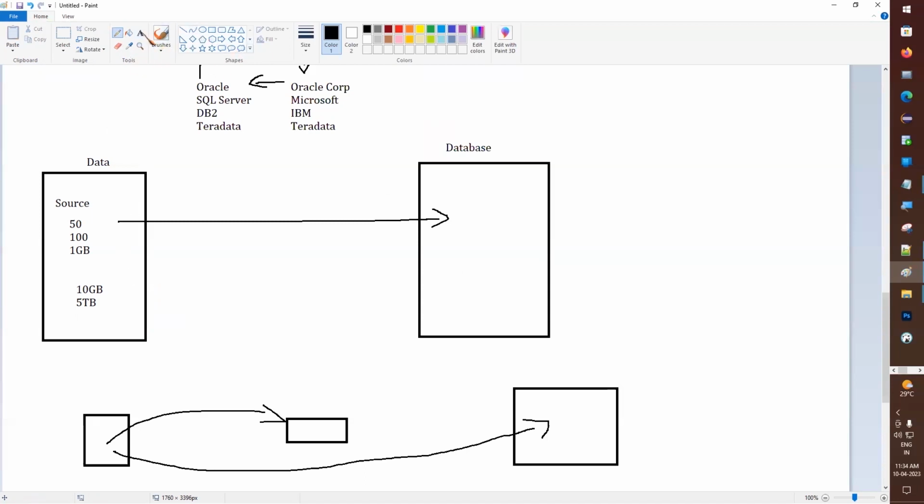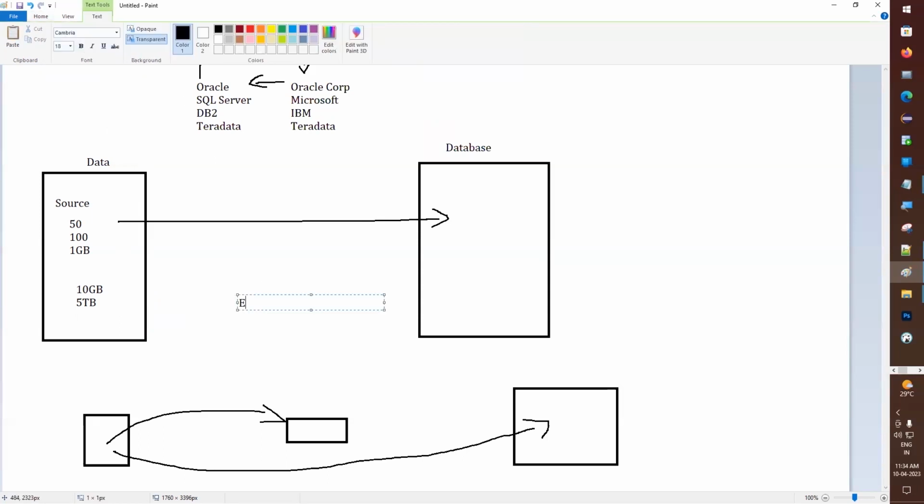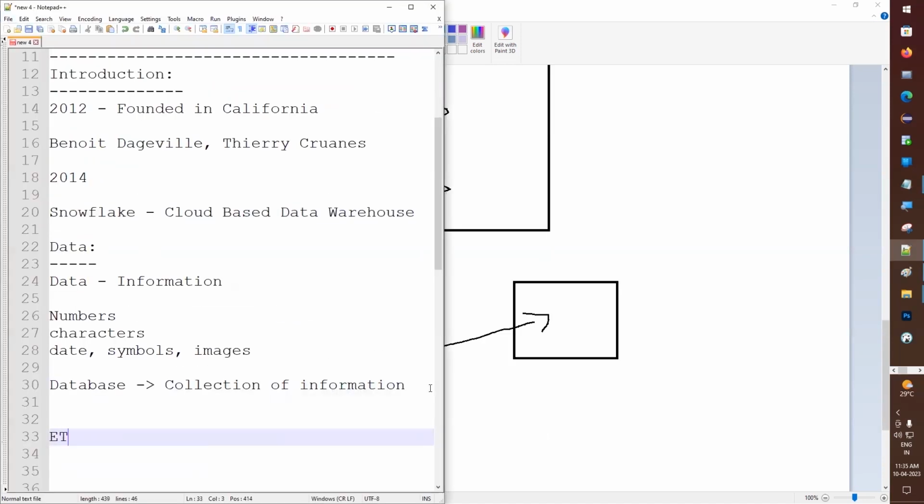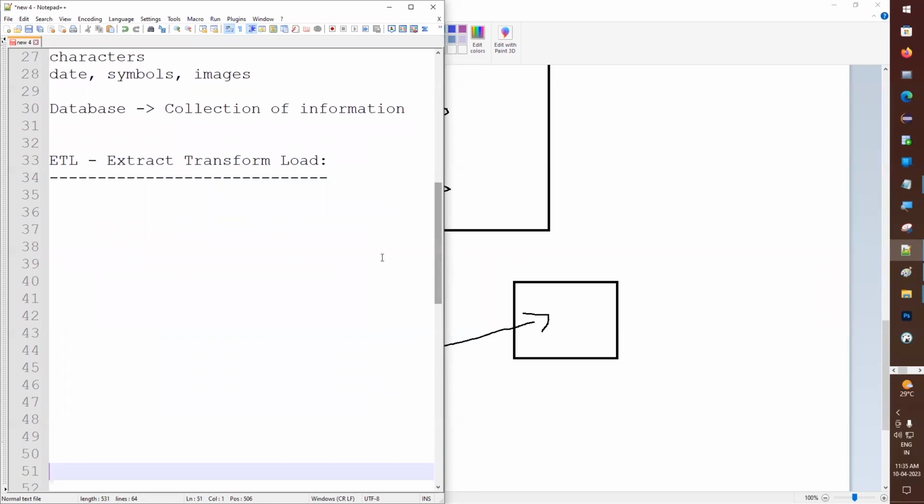Now we have to follow one process. That process is called ETL. So this is where ETL comes into the picture. What does ETL do? If the data is very huge, it gets the data and loads it into our database. This is what the ETL process does. ETL means E for extract, T for transform, L for load. So the ETL process means extracting the data, transforming the data, and loading the data.